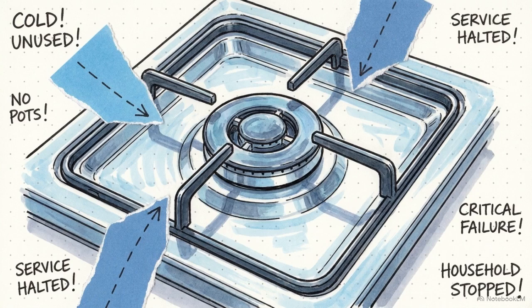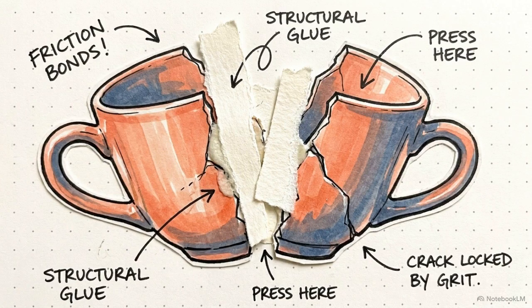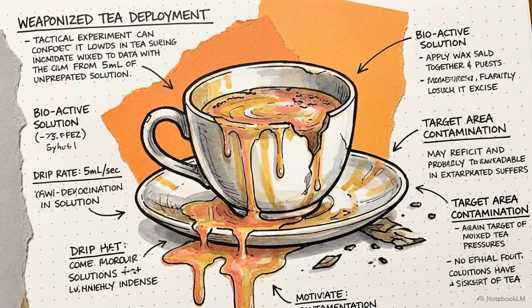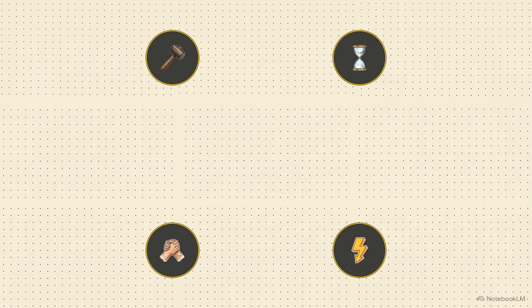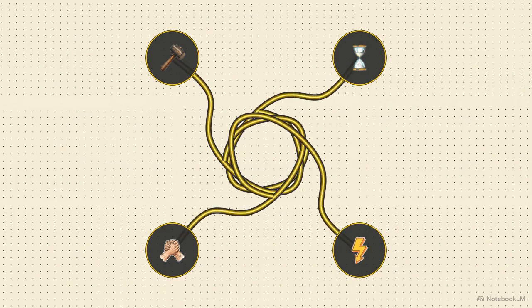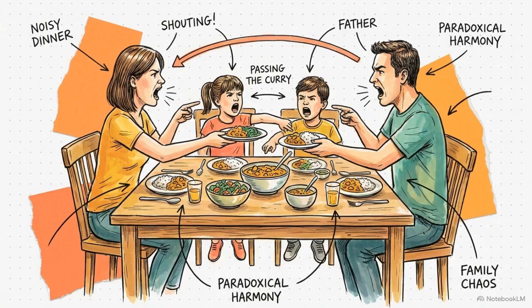Nobody is making dinner. If the system is this prone to collapsing over a squeezed tube of toothpaste or a motorcycle clutch, why does it remain intact rather than fracturing? The friction is actually the glue. The weaponized tea, the smuggled sweets, and the evening standoffs aren't signs of a broken family. They are the specific language of how this household connects. This cycle of tactical warfare and decade-old grudges forms the actual daily routine that keeps everyone at the same table.